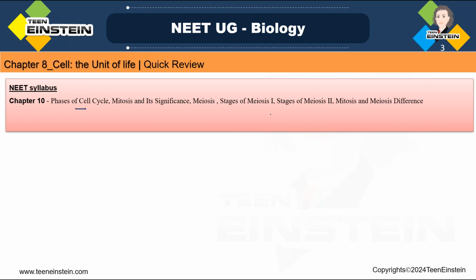Then the difference between mitosis and meiosis. This much only you need to learn in this chapter.